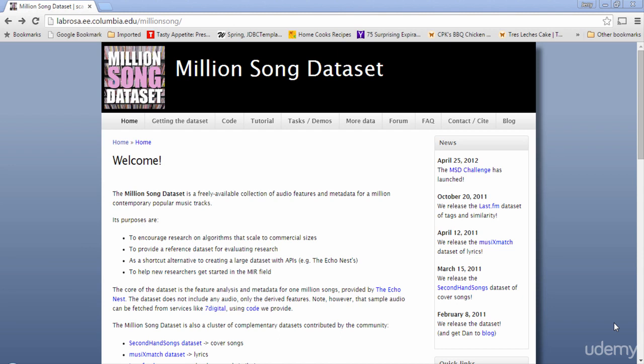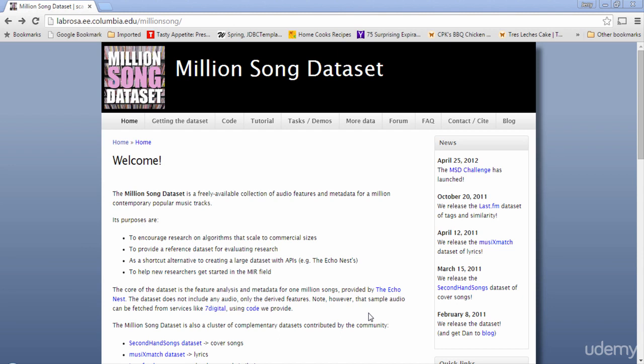The best part is that this dataset is free to use and available for download from labrosa.ee.columbia.edu. The complete dataset is about 280 GB, but you can also download a subset of the dataset which has metadata of 10,000 songs, which is about 1.8 GB in size. And we'll use the subset with 10,000 songs in our lessons. Just to make it clear, the dataset has the metadata of the songs and not the songs themselves. I'm sure this is disappointing news to people who are thinking to download a million songs today.